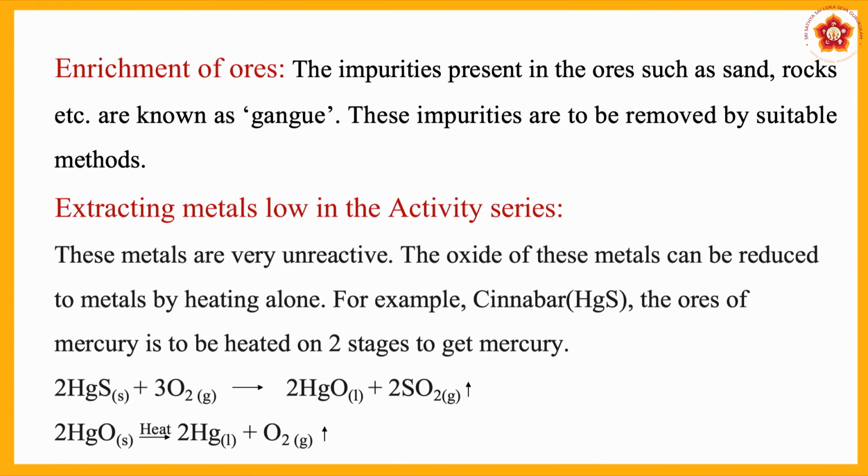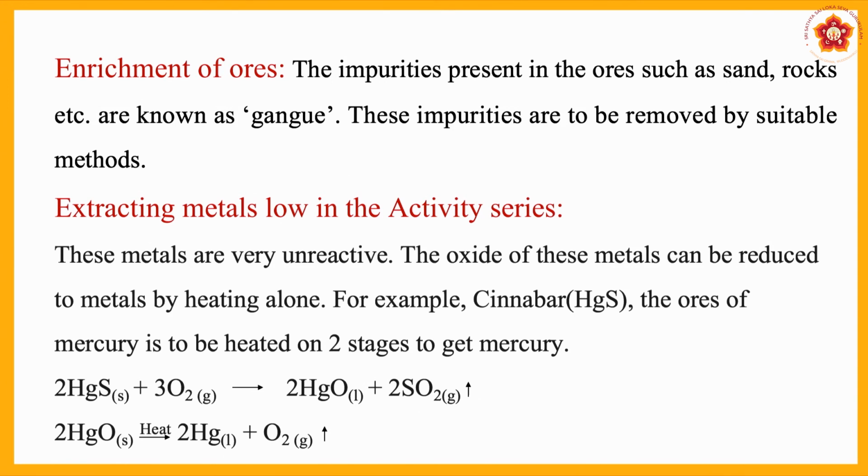The ore of mercury is to be heated in 2 stages to get mercury. The first stage is heating of cinnabar. When you heat it strongly in presence of oxygen, HgS plus O2 gives HgO plus SO2. What is SO2? SO2 is nothing but sulfur dioxide.